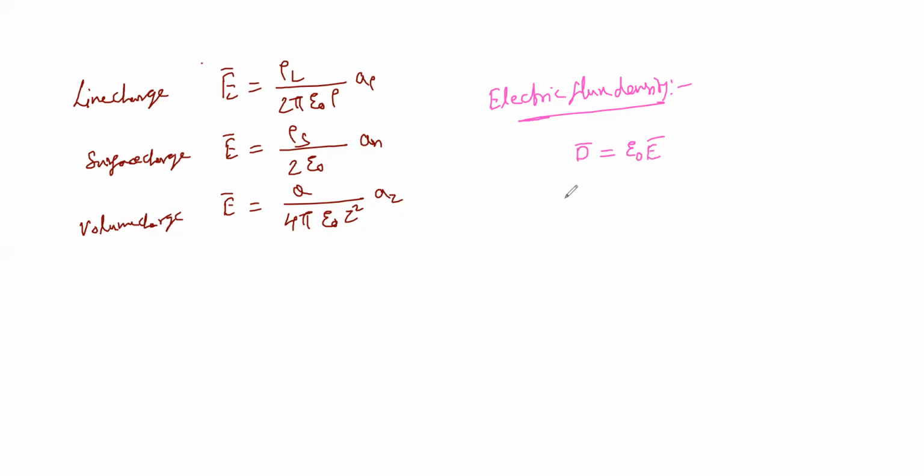To get the value of flux in terms of D, we have the expression psi equal to integral D bar ds. The electric flux is measured in coulombs. The vector field D bar is called electric flux density and is measured in coulombs per square meter. The electric flux density is also called electric displacement.